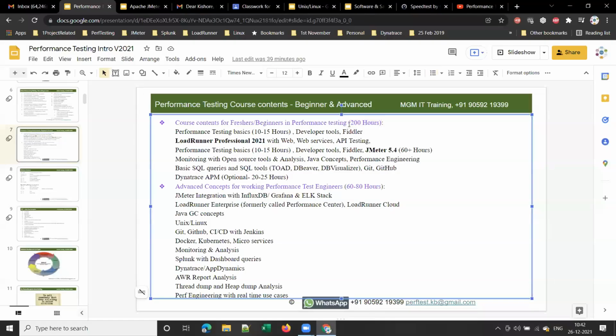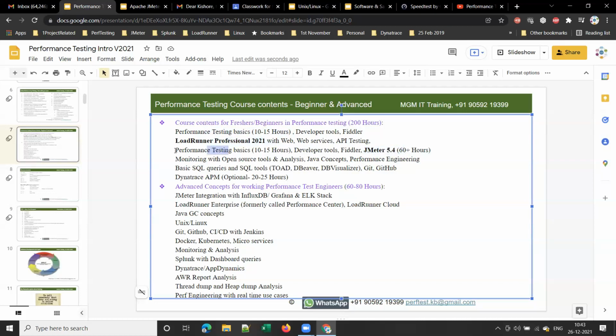Yeah. The course duration, in terms of number of hours, would be 200 hours. Right? Okay. In terms of months, the training would come somewhere around 2 to 3 months. So if someone wants to join both LoadRunner and JMeter, it would come to 2.5 to 3 months. But if someone wants to join only JMeter, there are guys who got trained on only JMeter and got placement. So if you want to join only JMeter, it will take around 1.5 months. If you want to join only LoadRunner, it will take 1 month. Performance testing basics 10 to 15 days, and LoadRunner 1 month, and JMeter 1 month.